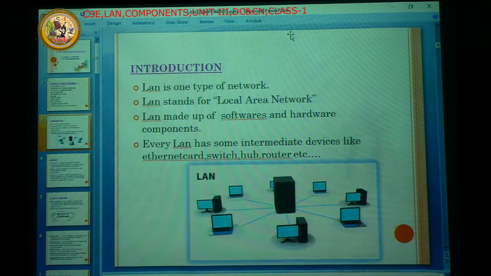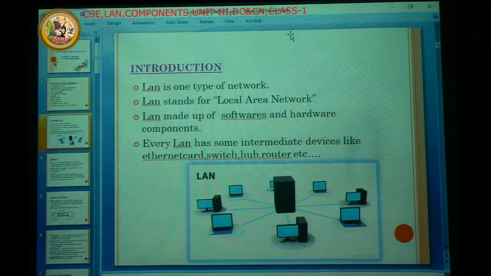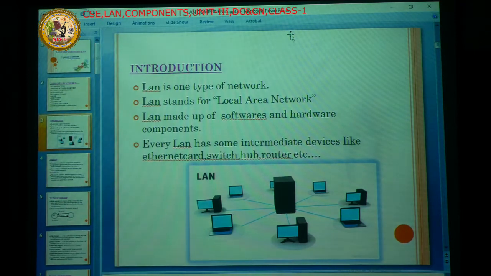LAN is the local area network, MAN is the metro area network, WAN is the wide area network. LAN covers a 1 to 2 kilometers range. Within the range we can connect the computers together segment-wise.